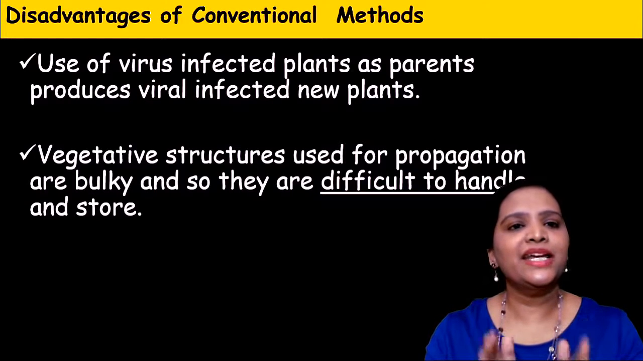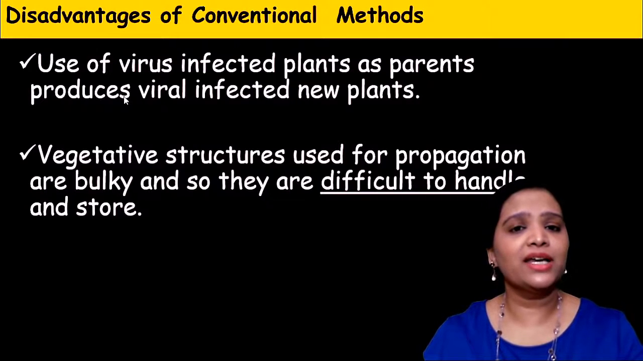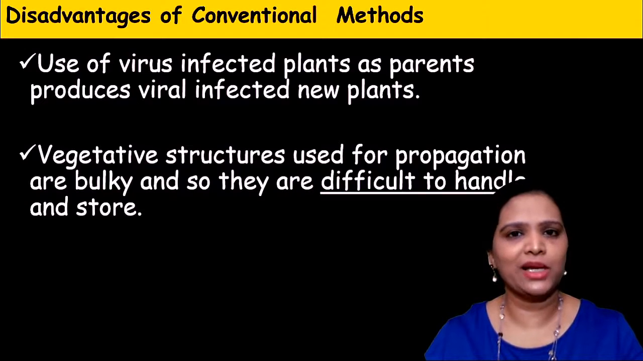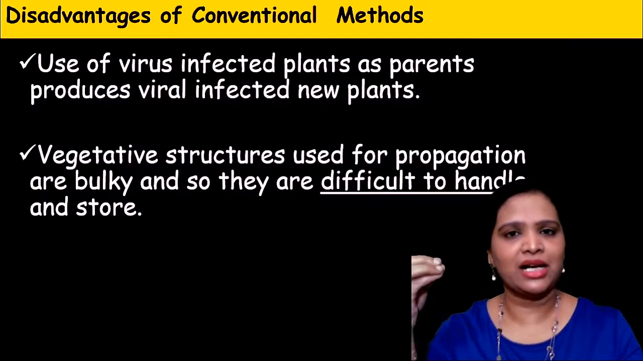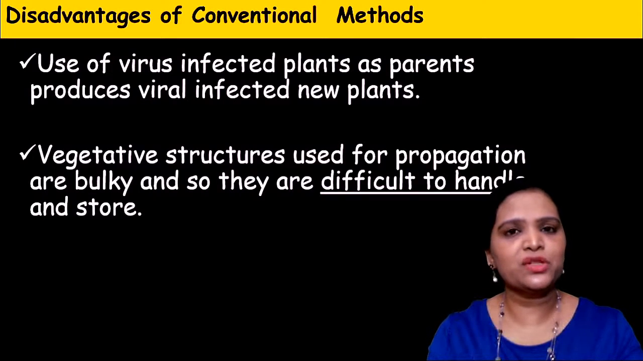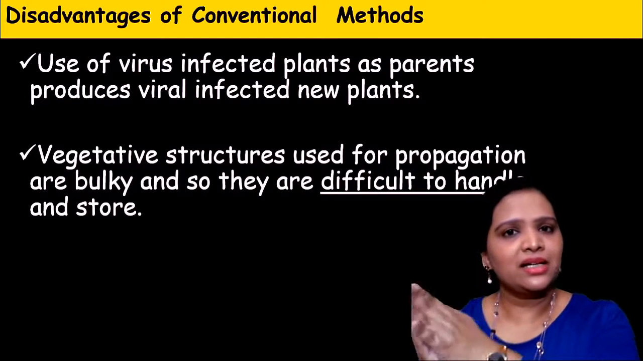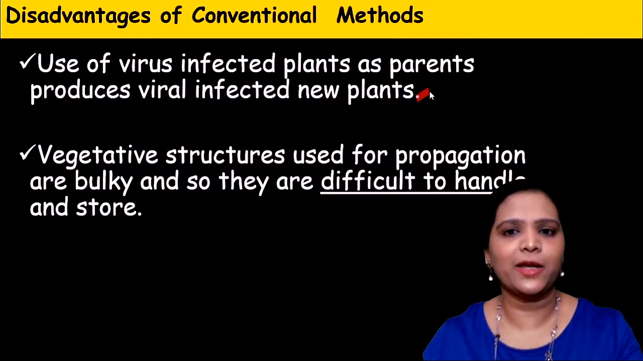Okay. There are some disadvantages in this method. What are they? Using a virus infected plant as the parent plant produces virus infected new plants. For example, many plants are susceptible to viral and fungal infection. So whatever plant you choose as the parent plant for cutting or grafting, if it is affected by any microbial infection, naturally the young one will also get the infection. So this is a disadvantage in this method.